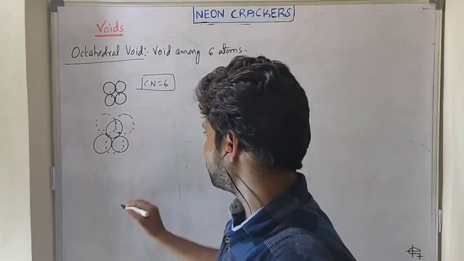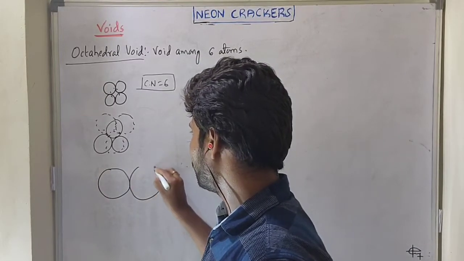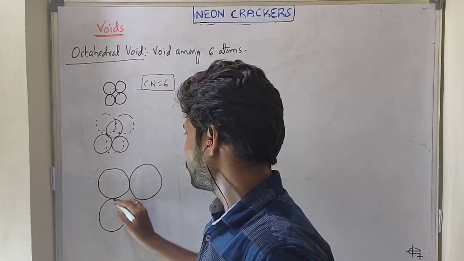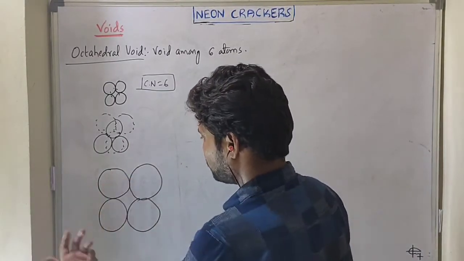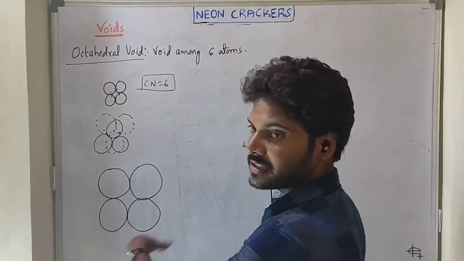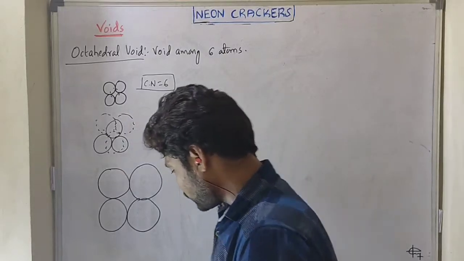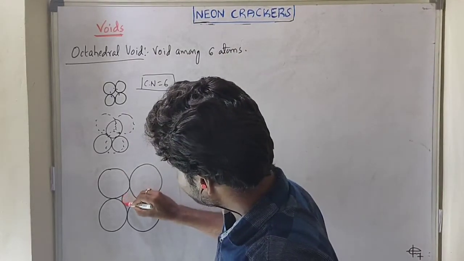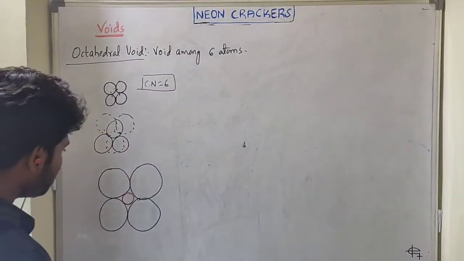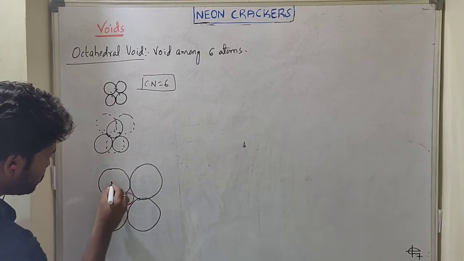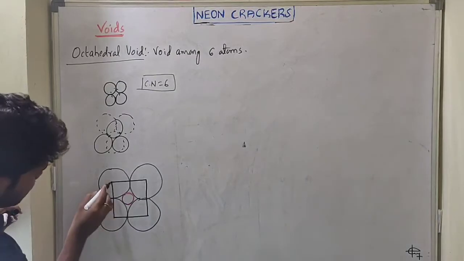In 2D we can draw it simply. I am taking the first kind of arrangement with only one ground state atom. This is the one ground state atom, from top 1 atom, from bottom 1 atom. So among these 6 atoms we get this position as a cavity, right? At this position we have to insert a suitable atom into the cavity. Now we get a square planar unit cell, right?